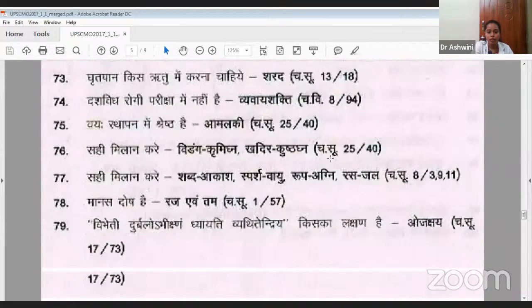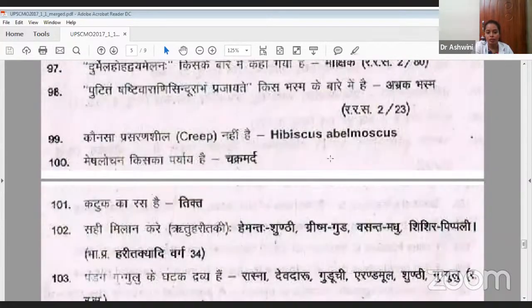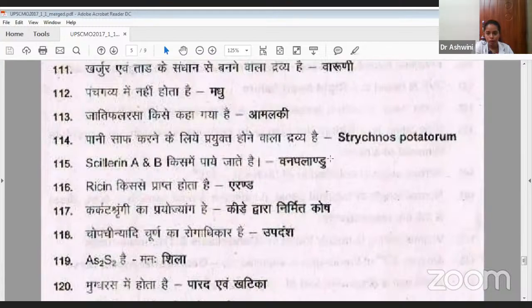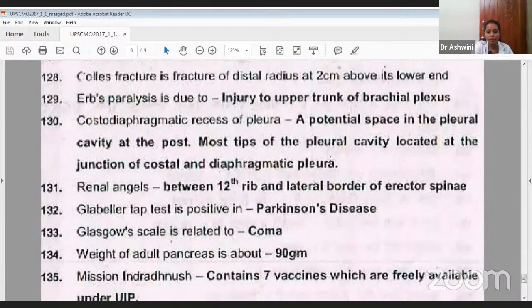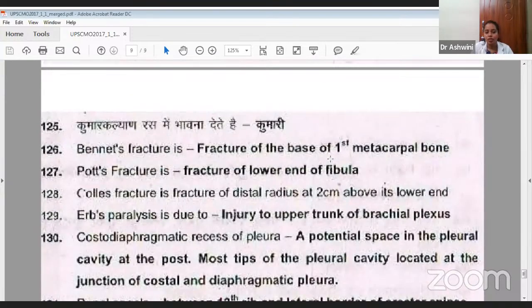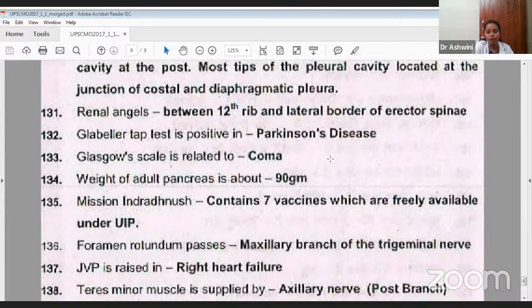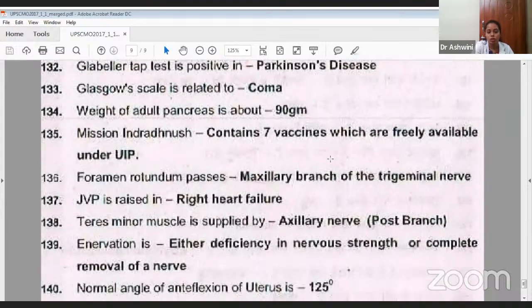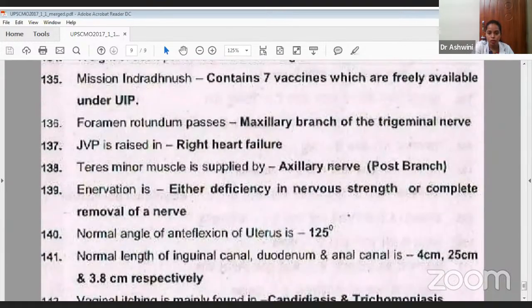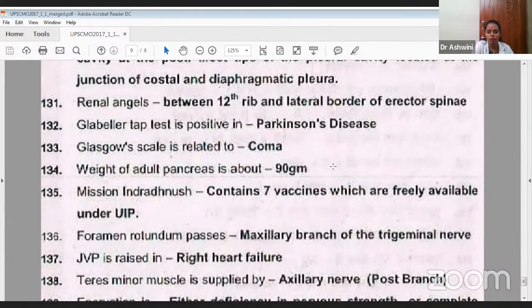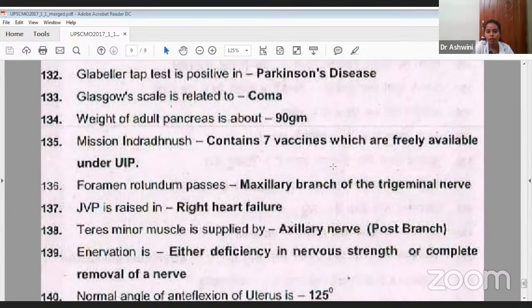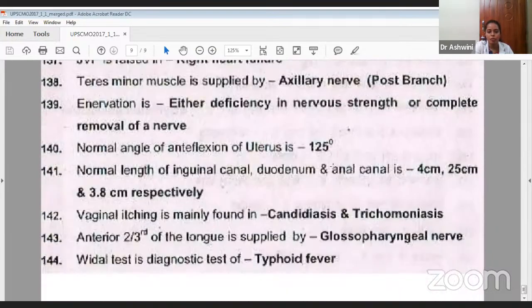And not only this, even they have asked the modern aspect. In the syllabus, they have not told about the modern point, but here they have asked like Bennett's fracture, Pott's fracture, Hooley's fracture. This is from the modern anatomy part. Then Erb's palsy, what is renal angle, where glabular tap will be positive, Glasgow coma, weight of adult pancreas, then what is Mission Indradhanush. Even these modern questions are very direct, very simple. If you have good clinical knowledge, you can easily answer these questions.